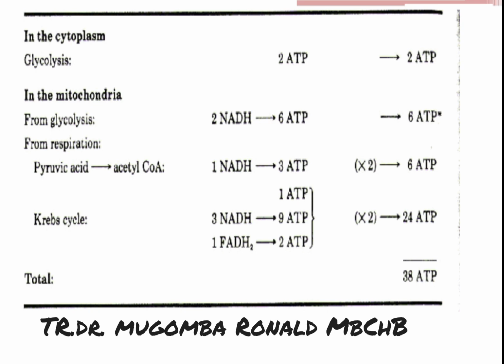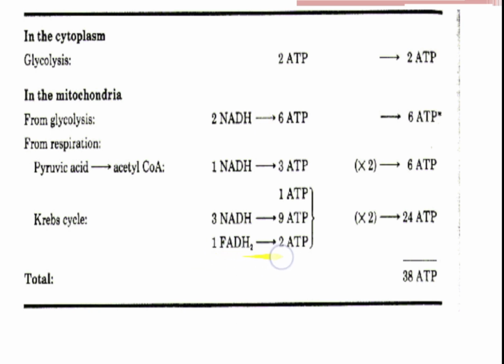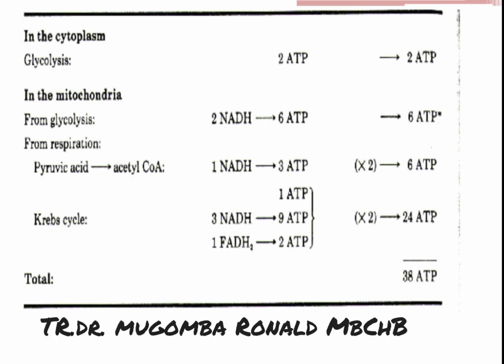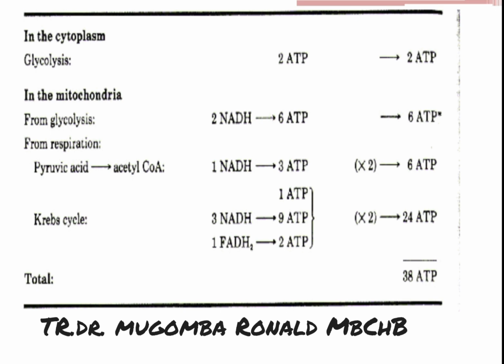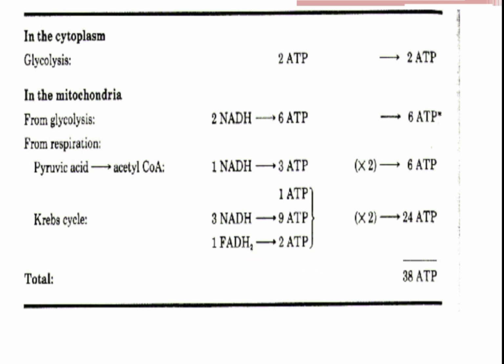When you look at FAD, we had 1 being produced, and because each of them gives us 2, that gives us a total of 4. So when you add NAD, which was 6, each giving you 3, that is 18. Now when you add 18 plus the 4 that are produced from FAD, that gives you a total of 22.